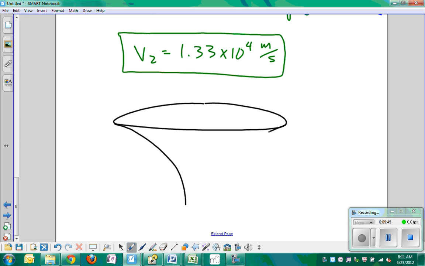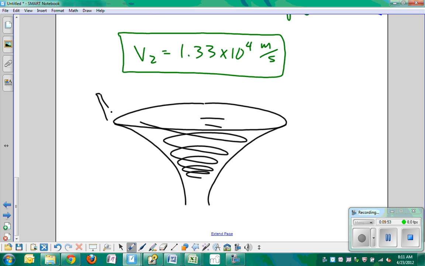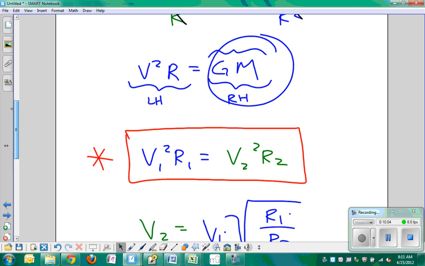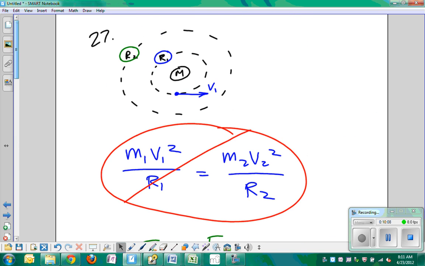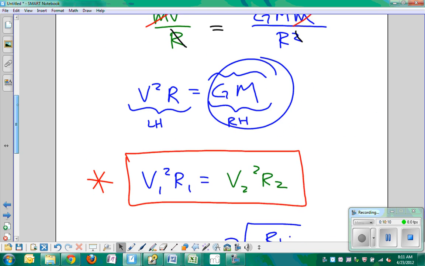You have a little chute over here, you put a penny in it, and it goes around, and what happens as it goes down, it goes in smaller and smaller circles. It goes faster and faster. It's similar to that. This is a conservation of angular momentum idea. But conservation of angular momentum applies to planetary orbits, and is something we'll learn in AP Physics next year. Okay, so that is problem 27.